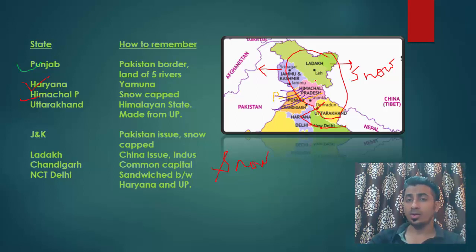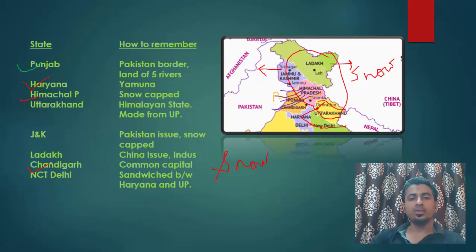They are in north. So obviously Himachal Pradesh will be in south. So it is easy to remember, right? And then Uttarakhand is also a Himalayan state, but lesser part of Uttarakhand is covered with snow, like this much only. Okay, so you can easily remember that Uttarakhand is south of Himachal Pradesh. So easy to remember, right? I am giving you the reasons also.